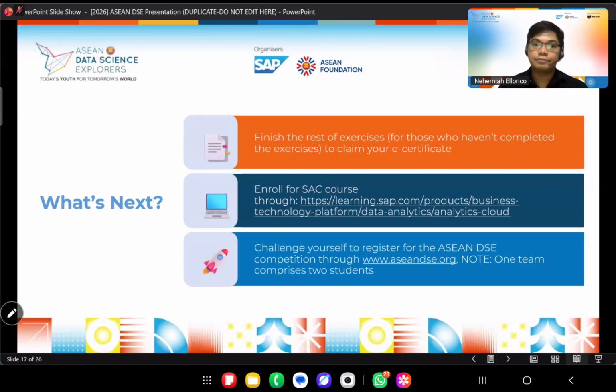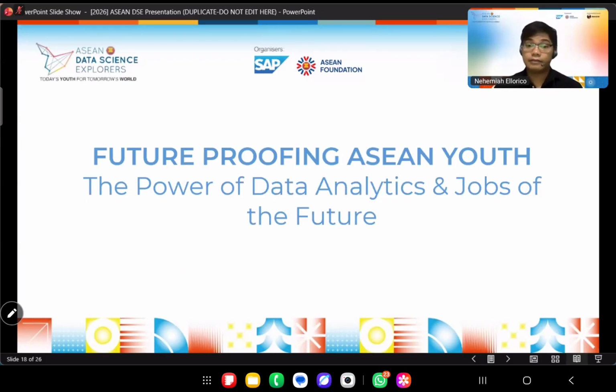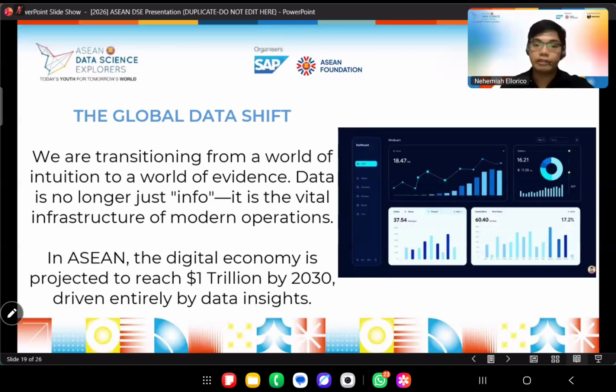It is very good that we immerse ourselves with new technologies like the SAP Analytics Cloud, so that we will be able to be included in the next wave or next cycle of data technologies. Because we want to be future proof, right? Because there is a global shift. We are transitioning from a world of intuition to a world of evidence. Data is no longer just information. It is the vital infrastructure of our modern operation.